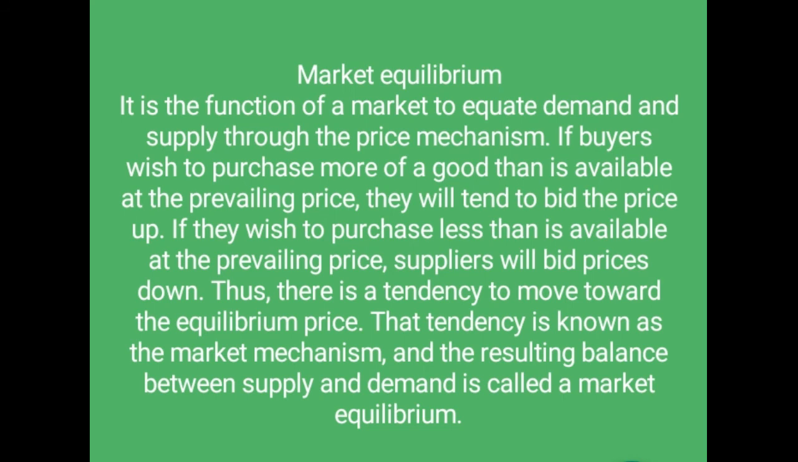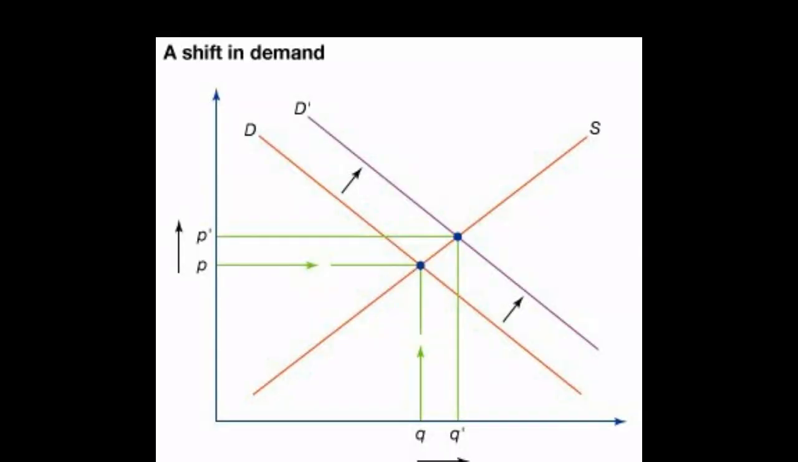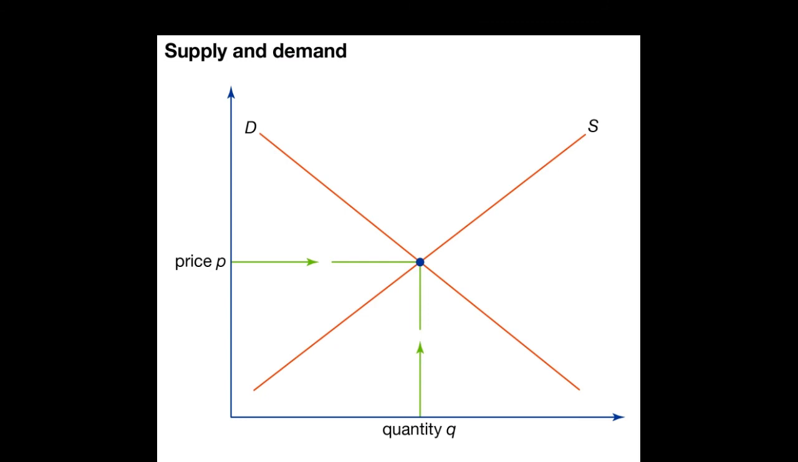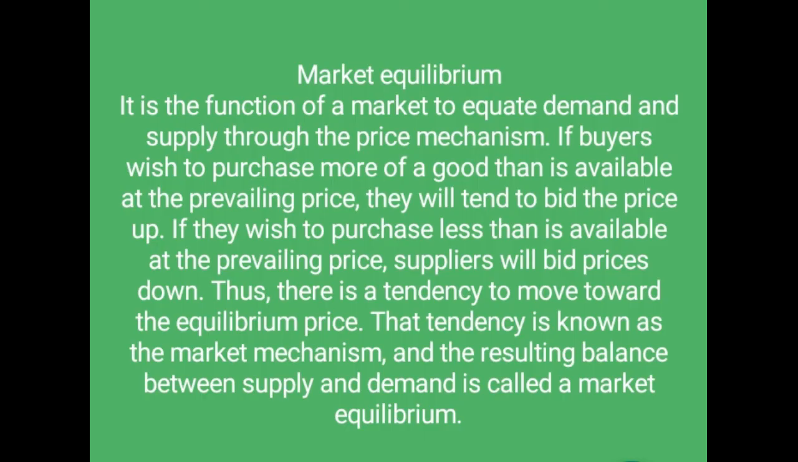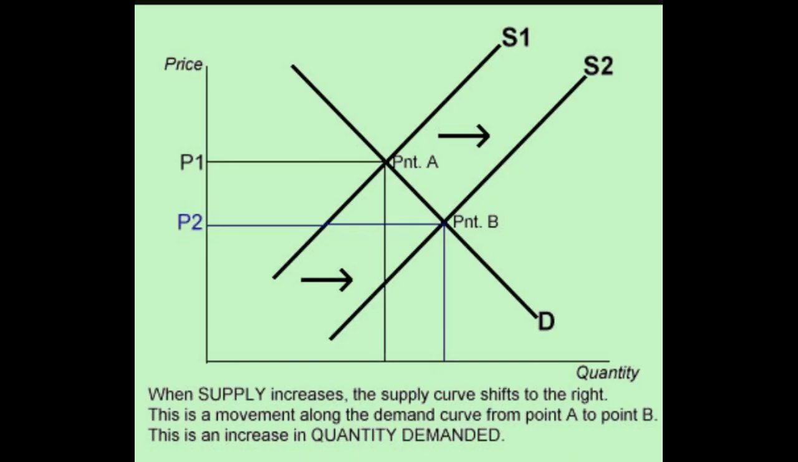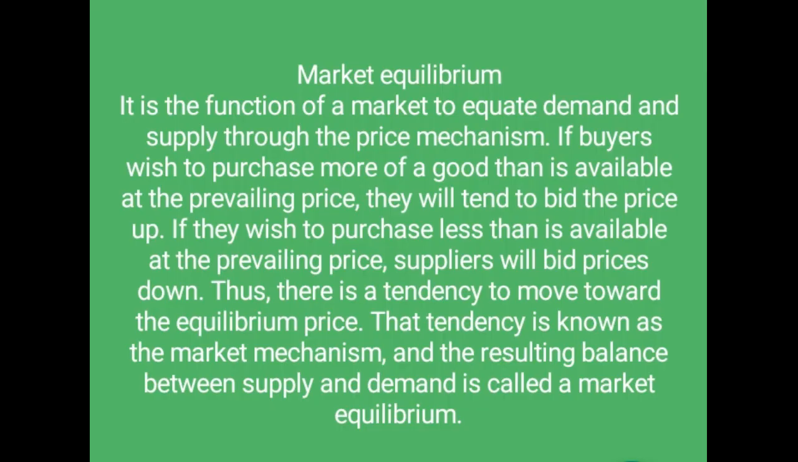If buyers wish to purchase more of a good than is available at the prevailing price, they will tend to bid the price up. If they wish to purchase less than is available at the prevailing price, suppliers will bid the price down. That tendency is known as the market mechanism, and the resulting balance between supply and demand is called market equilibrium.